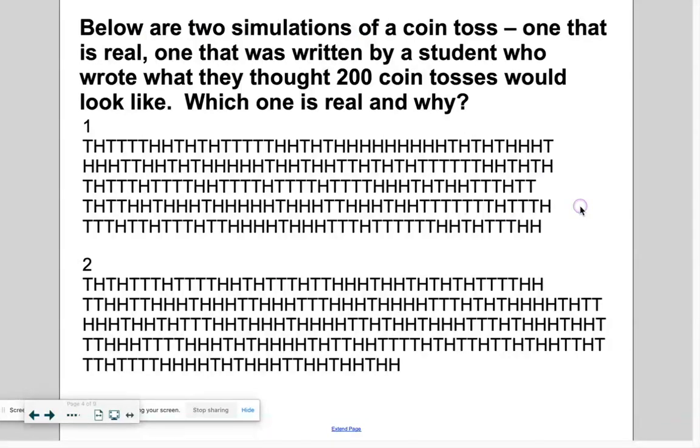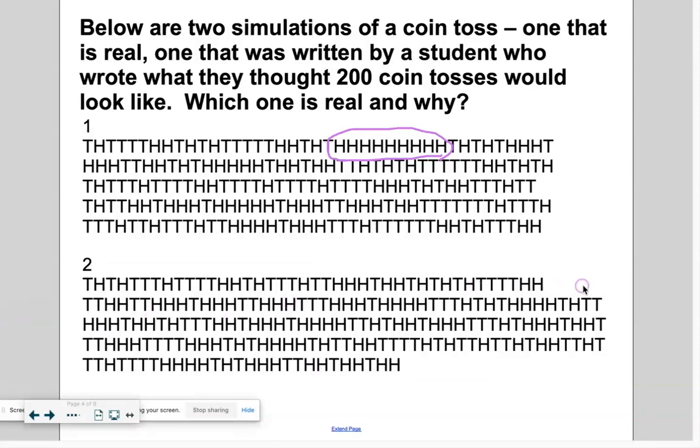One was made by a human and one was made by a computer. They're supposed to be random flips of a coin, heads or tails, right? So you're going to notice that this set has a group of like 8 heads in a row. Now, a human normally wouldn't say that was random. They would just be like, oh, tails, tails, heads, heads, heads, heads, heads, tails, tails, tails, tails, heads, right? And you get a set that kind of looks like this.